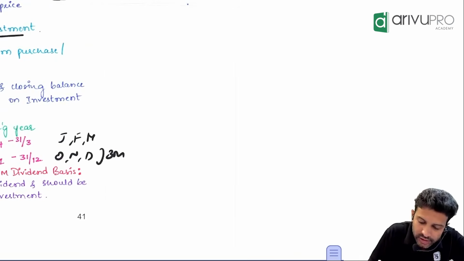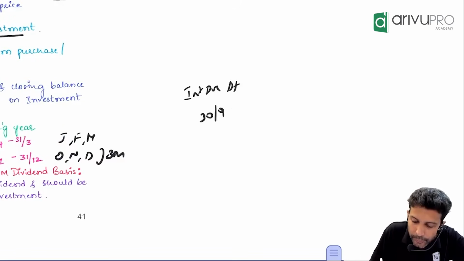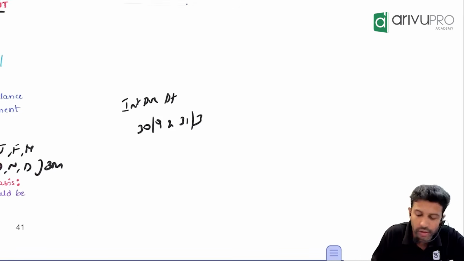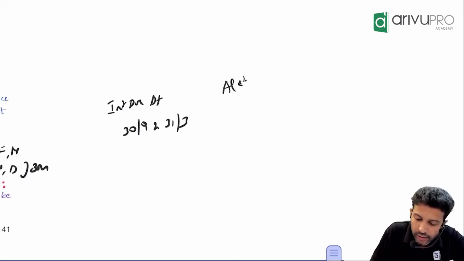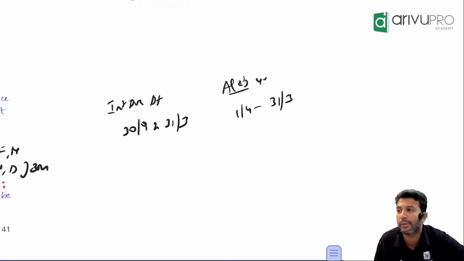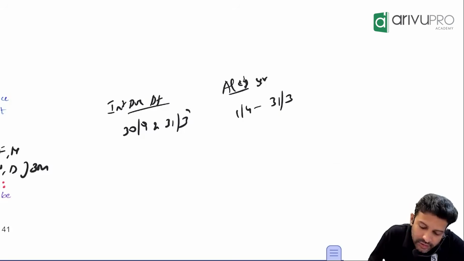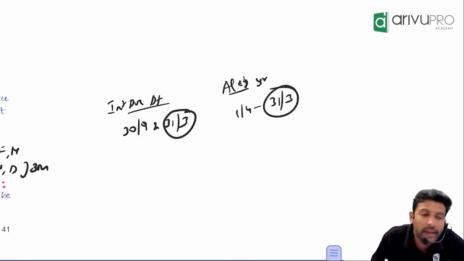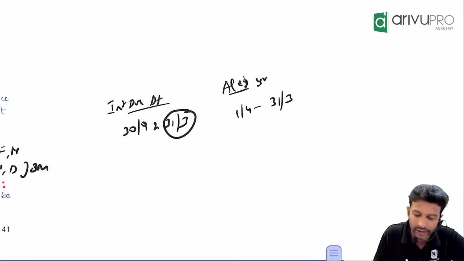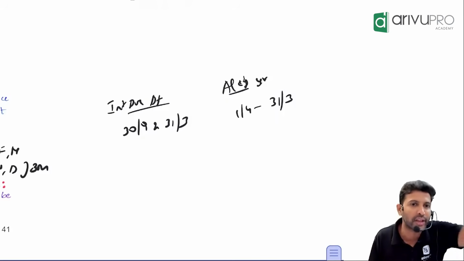Now, let's look at this scenario. Interest due dates are September and March, and our accounting year is also 1st April to 31st March. In this case, tell me, do we have accrued interest or no accrued interest? Not there. Why? I have received the interest till 31st March, and my year also ends on 31st March. Mismatch or matching? If it is matching, no accrued interest. If mismatch, accrued interest will come. That's how to identify. This will not be given separately. You need to identify this.